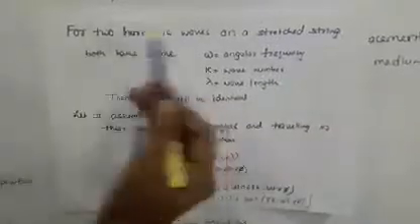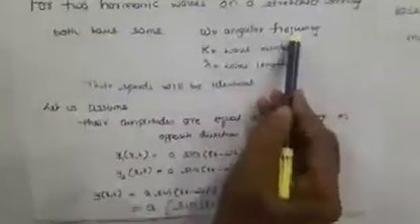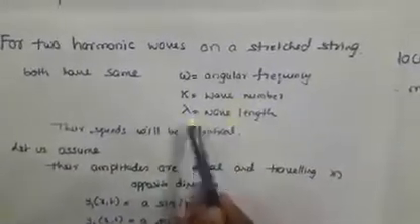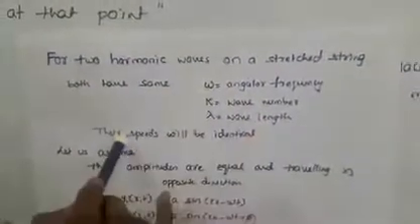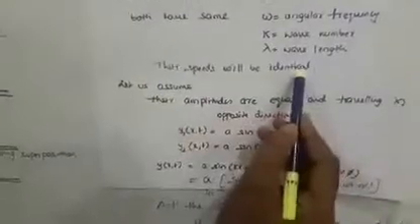Now let's go further and see how it works for harmonic waves. Suppose two harmonic waves in a stretched string have the same angular frequency, same wave number and same wavelength, and obviously the speeds will be identical.